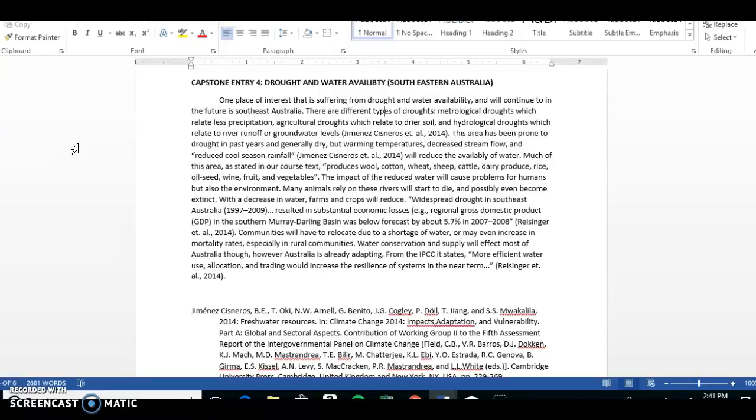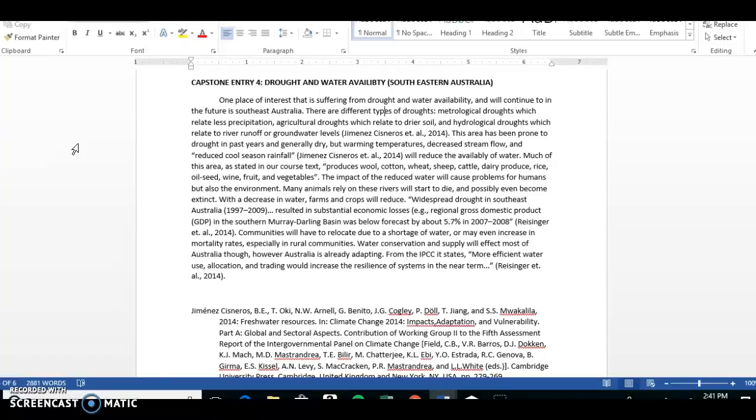This area has been prone to drought in the past years and is generally dry, but warming temperatures, decreased stream flow, and reduced cool season rainfall will reduce the availability of water. Much of this area, as stated in our course text, produces wool, cotton, wheat, sheep, cattle, dairy produce, rice, oilseed, wine, fruit, and vegetables. The impact of reduced water will cause problems for humans, but also the environment.